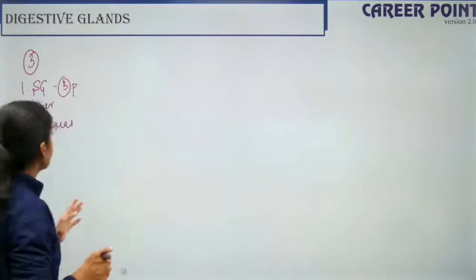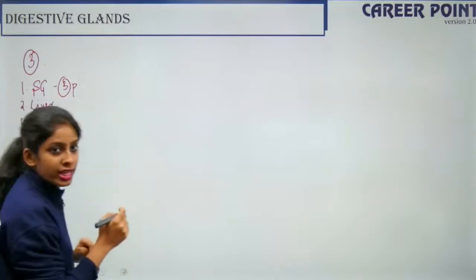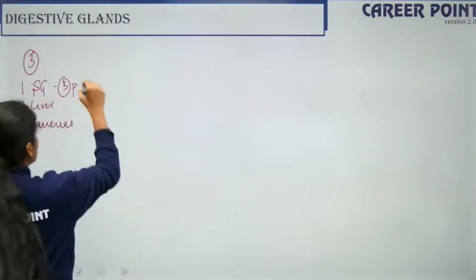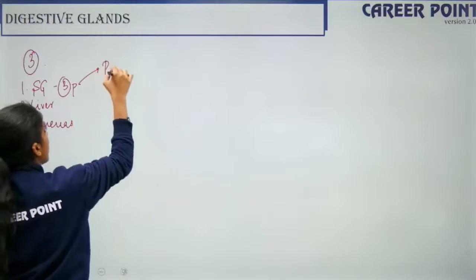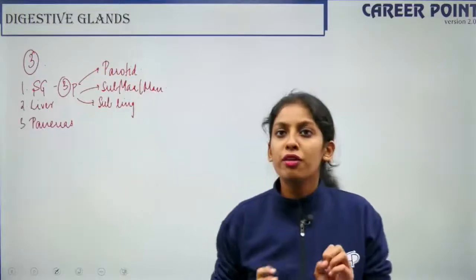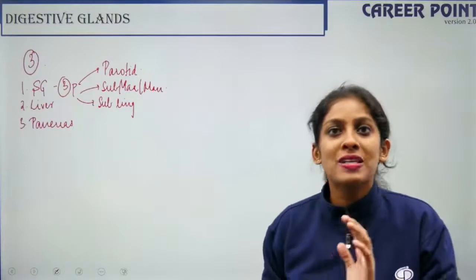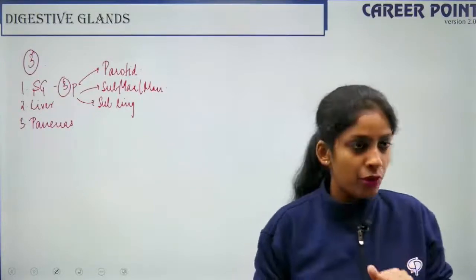So I'm continuing. So we have 3 pairs of salivary gland. Now it's clear. All right. So the first thing is your parotid gland.